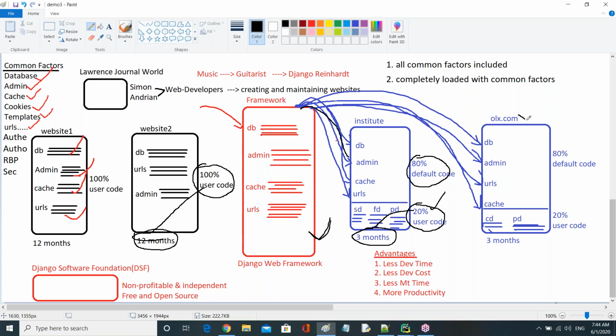Same, I took one more website. Here also all reusable code. And in OLX, generally we store customer details and product details. Means we add less code, so finally it also takes less time.